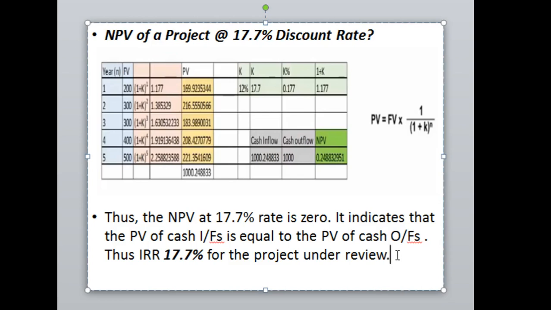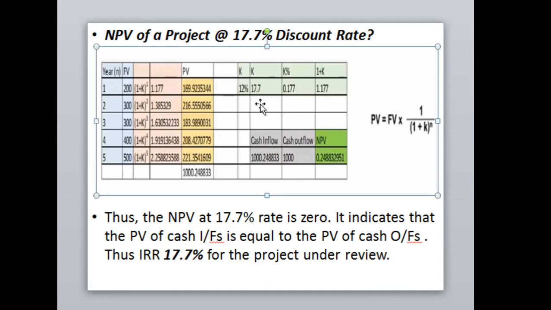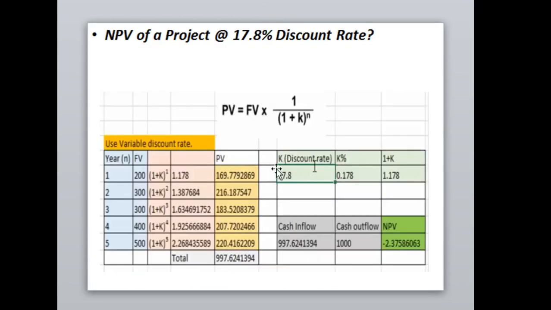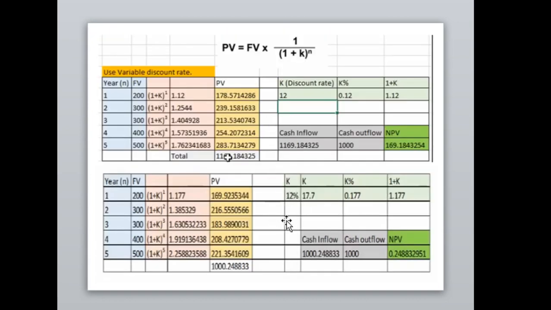But if you have not calculated on the basis of an opportunity cost of capital like 17.7%, and you go for 17.8%, you will find the present value of total cash inflows will be less than 1000 rupees. So this will be negative. Finally, the answer will not be right, because we have to put all our efforts to make NPV equal to 0. Finally, we can say the calculation is to be done at 12%, 13%, 14%, 15%, 17% and 18%.